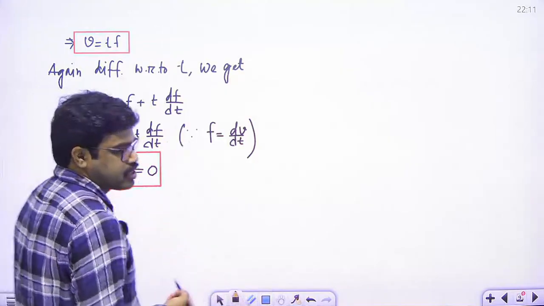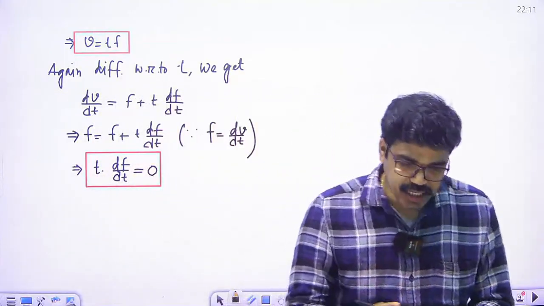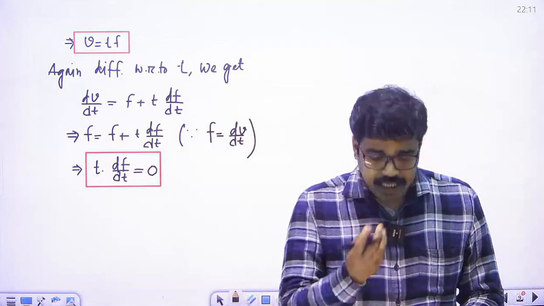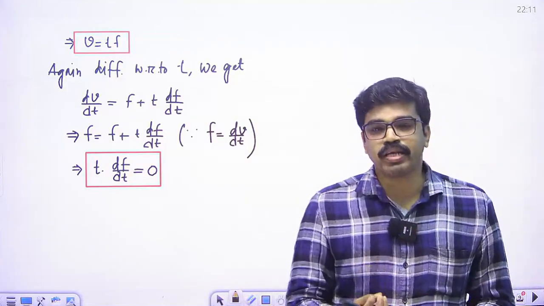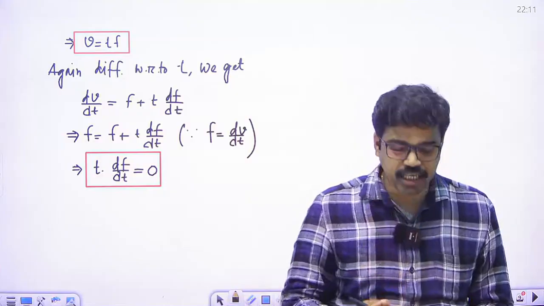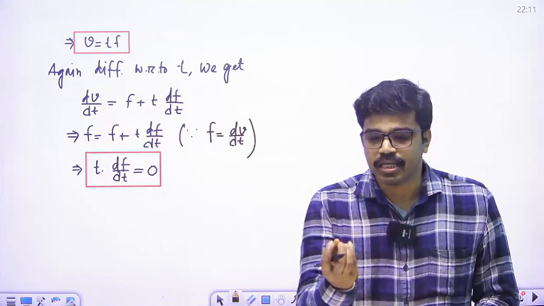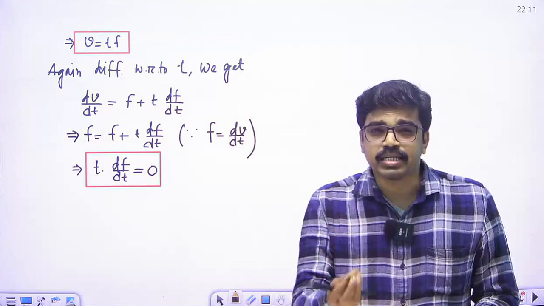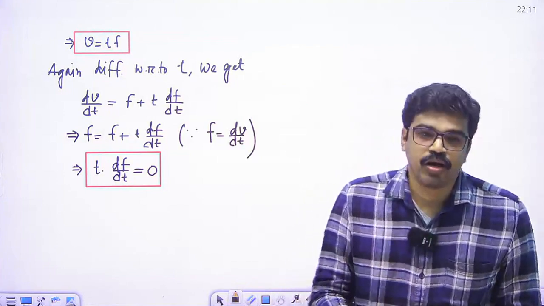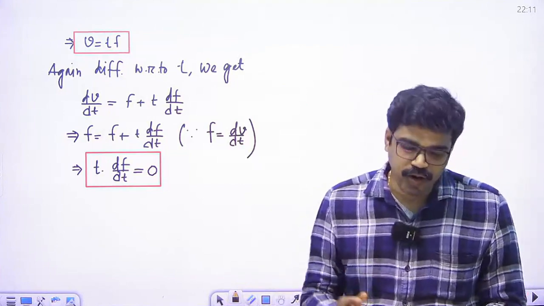From this, we conclude that either t is equal to 0, which is the starting point, that means the particle is at the initial position, or df/dt is equal to 0.